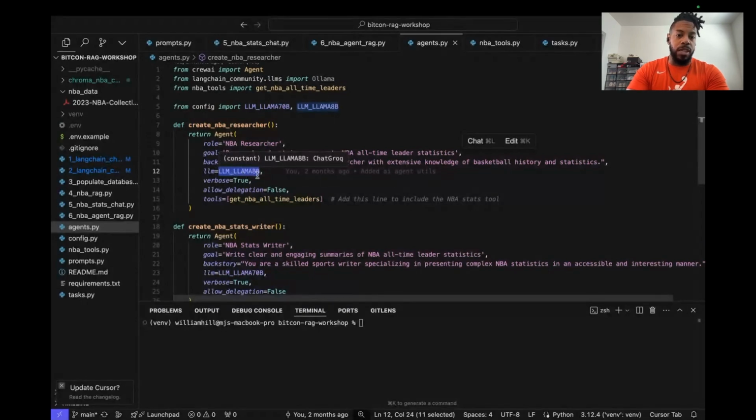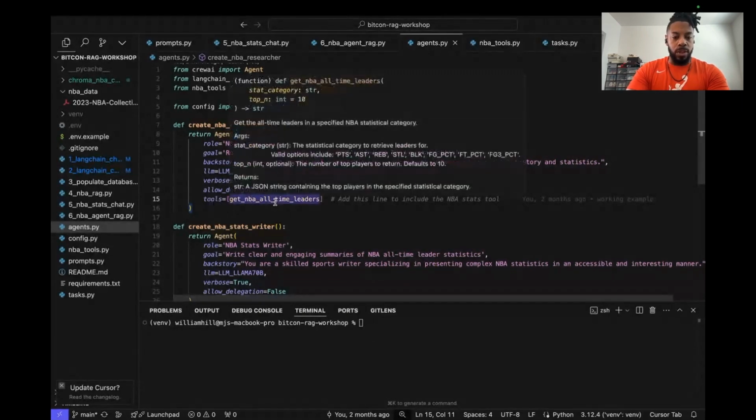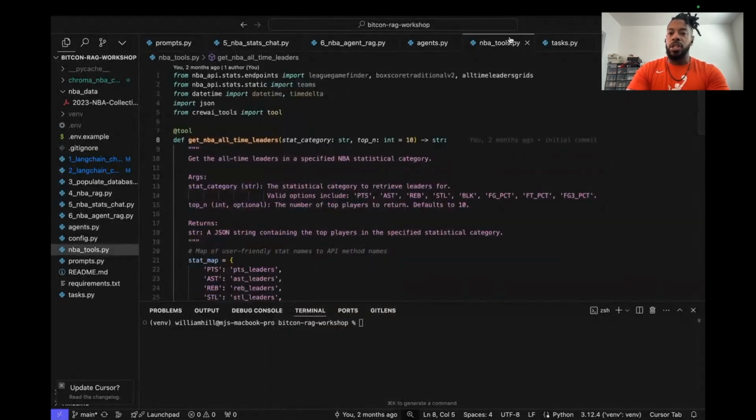In this case, we're also using that Llama 8 billion parameter model. But one of the interesting things here is where the RAG part comes in, is that we can also give it a tool to use. In this case, this tool can actually go out and search the internet for new information for us. This tool is basically using an NBA API package that you can just download from pip or whatever. It's a Python package.